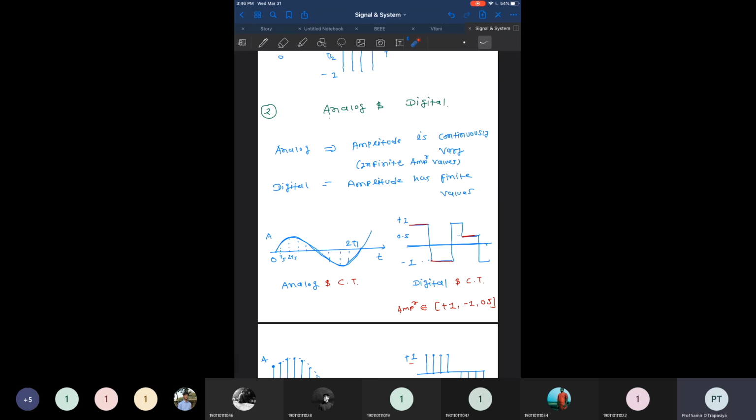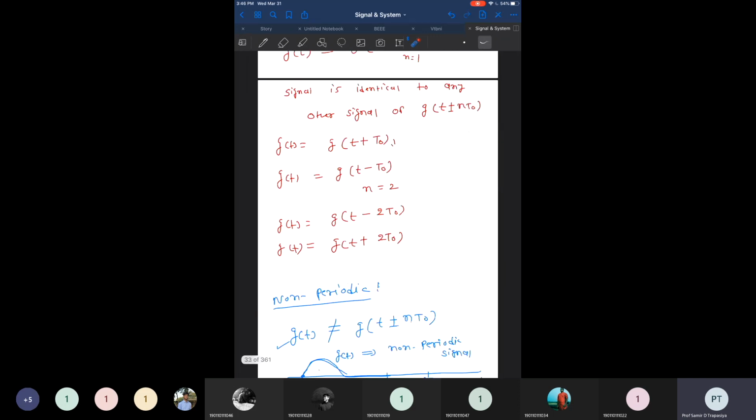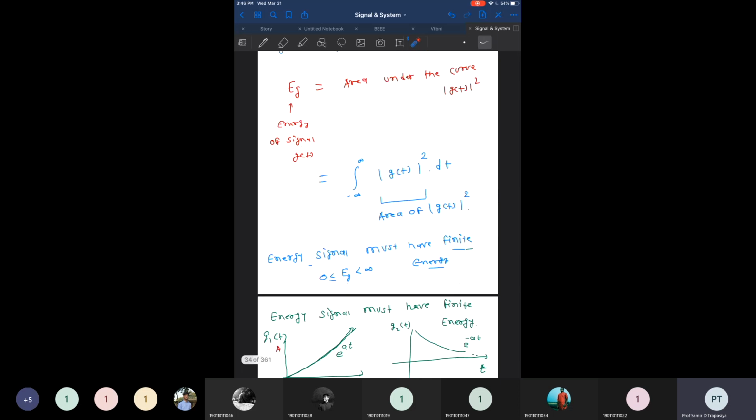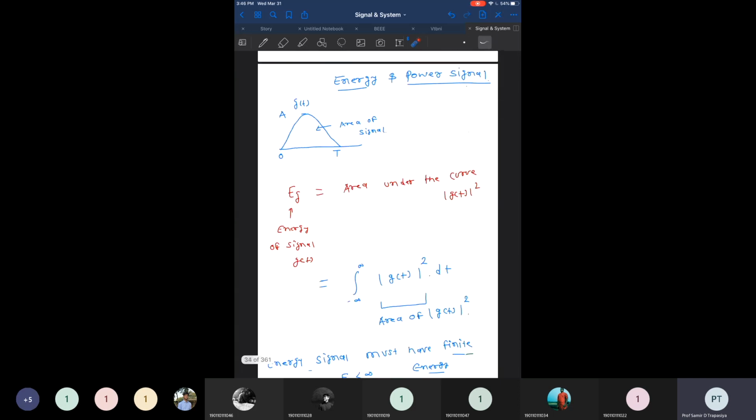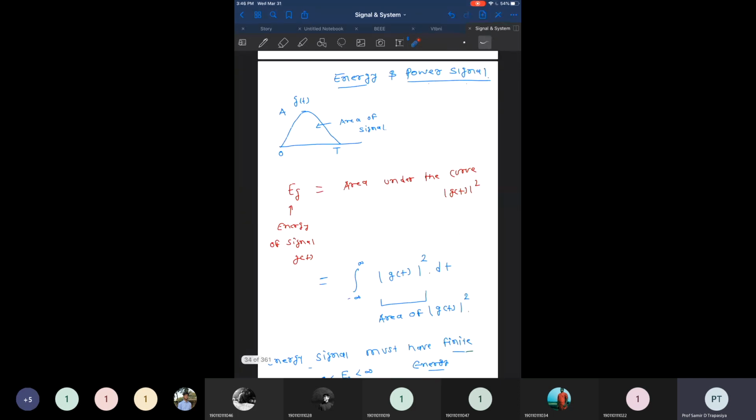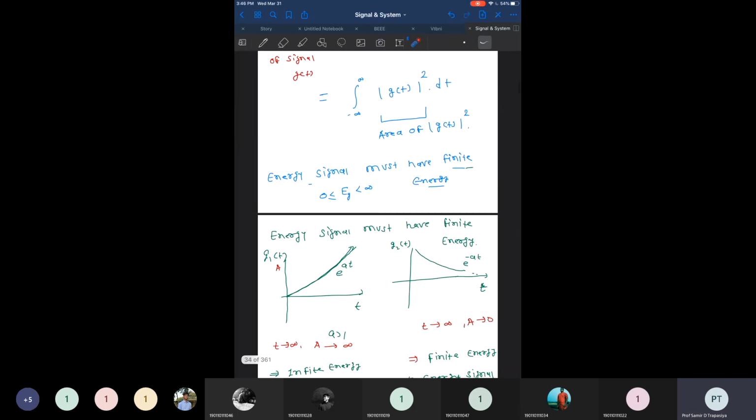Just all the things we have already discussed in this portion. So this is analog signal, digital. Some examples we have covered over here. Especially for energy signals, we can define by this equation: Eg is equal to the area under the curve of |g(t)| whole square. So we have defined this.